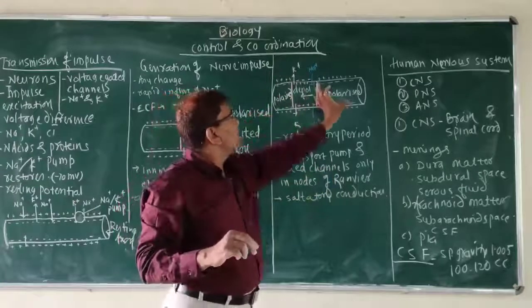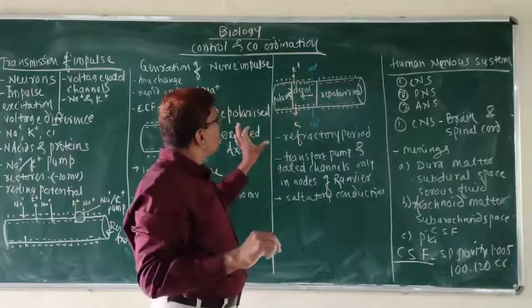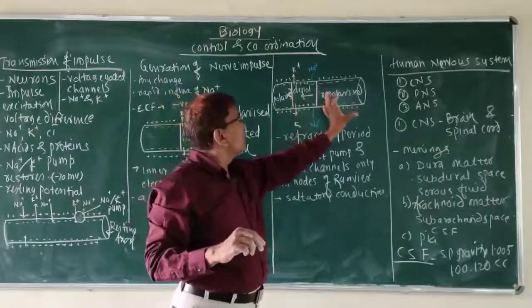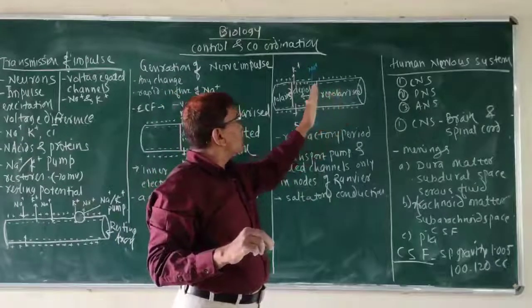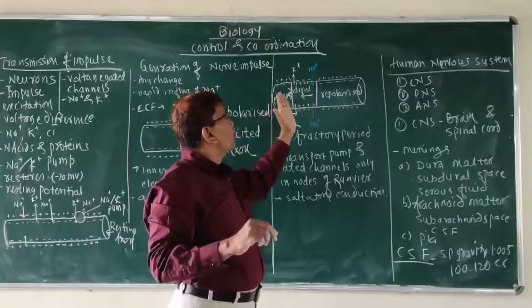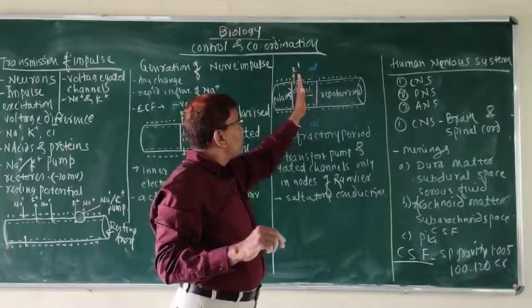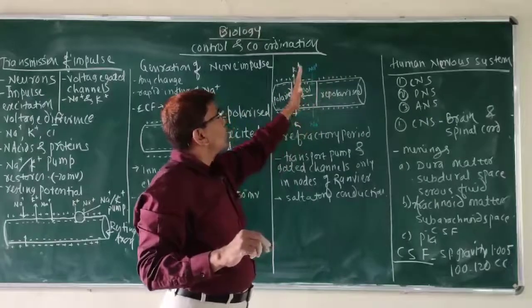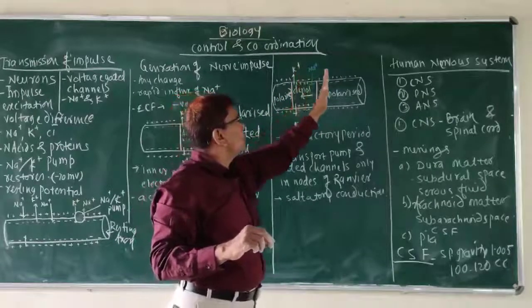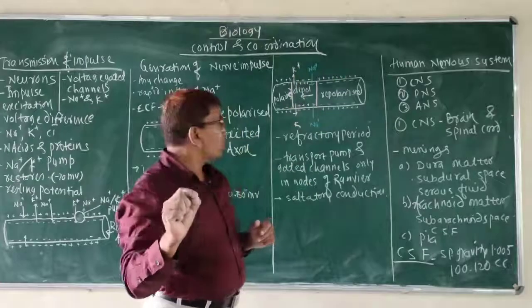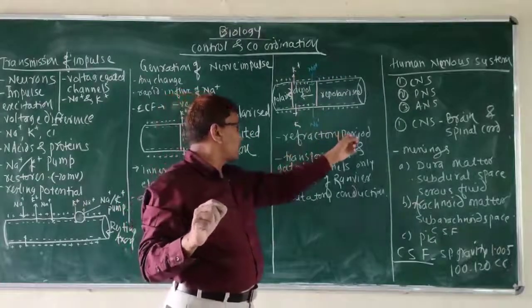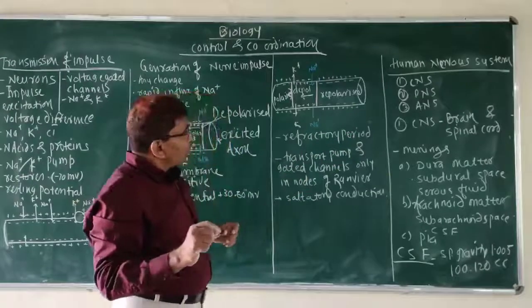The time required to change the polarity, from polarization to depolarization, from depolarization to repolarization, is a short period which is called the refractory period.